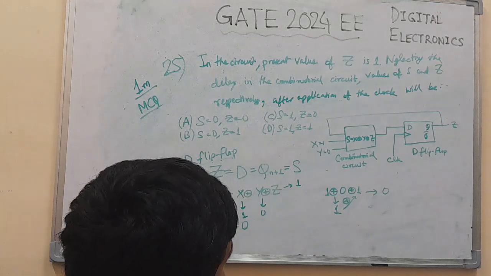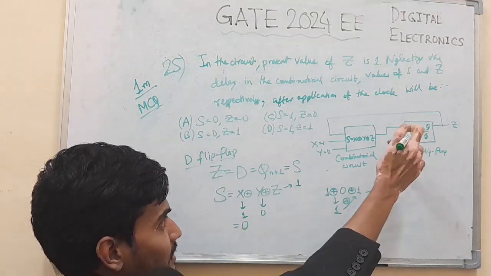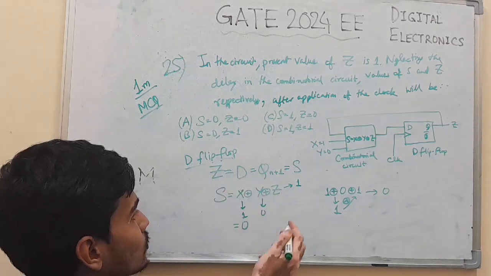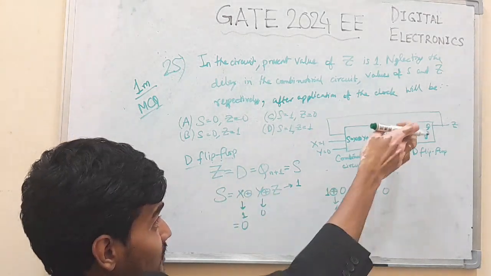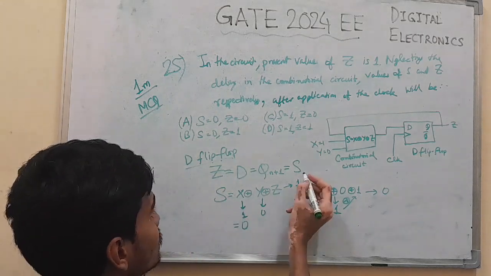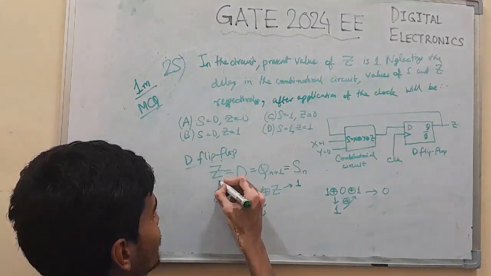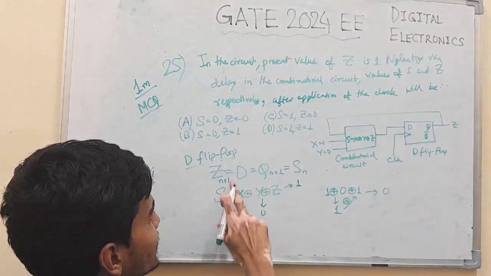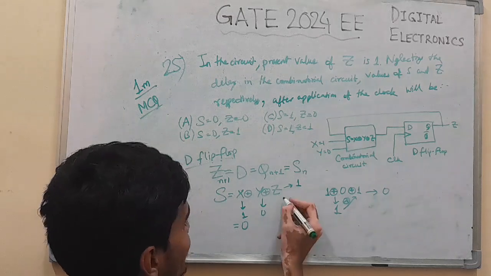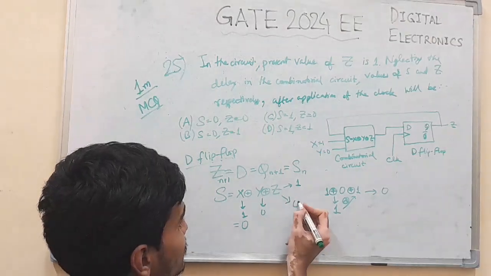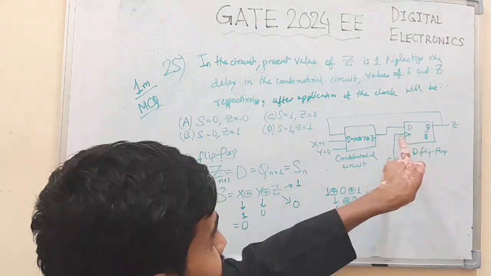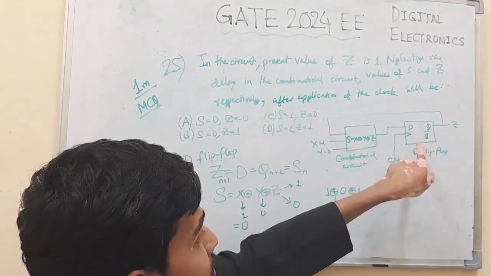Okay. Now if you apply the clock pulse, what will happen? The value of S will get transferred through D to Z. So now Z in the next instant after the clock pulse is applied: Z n plus 1 equals Sn. What was Sn before? It was 0. So Z in the next clock pulse will become 0. Z will take the value of S in the previous instant.